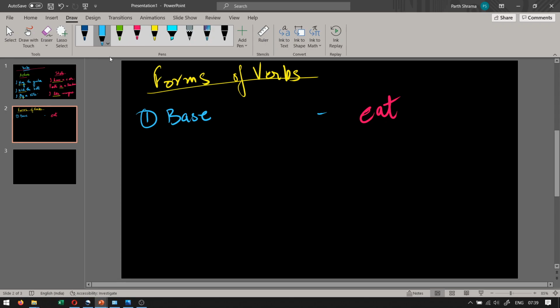Second form is the past form, okay, and here the past form of eat is ate. Eat, ate, and eaten. That is why the past form is ate. So let's say fly, flew. The past form of fly will be flew. The past form of cook will be cooked, right?